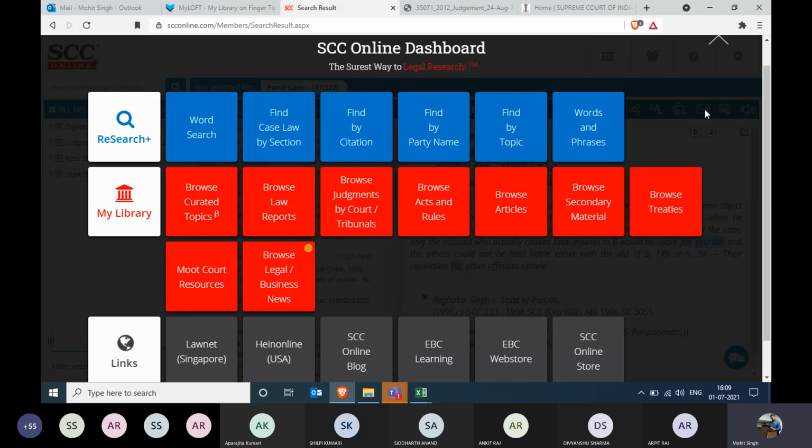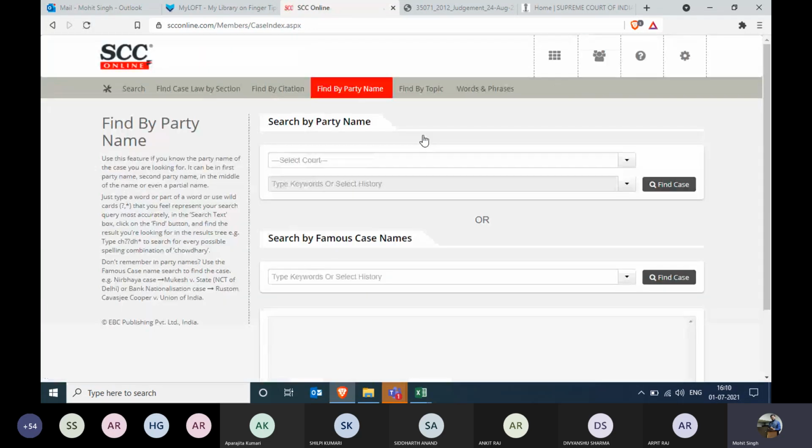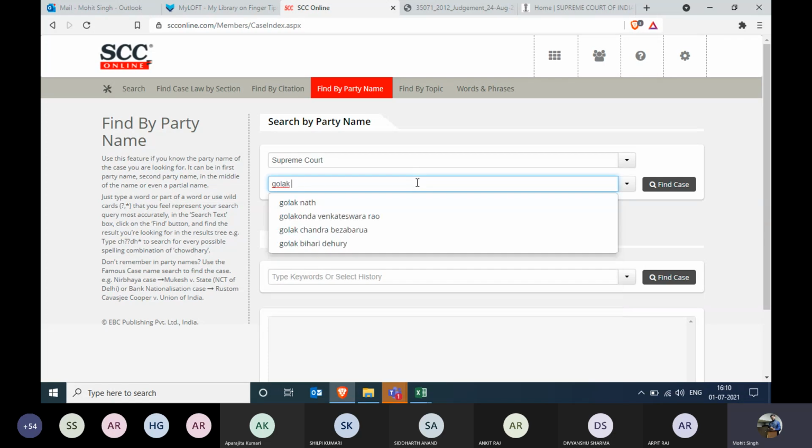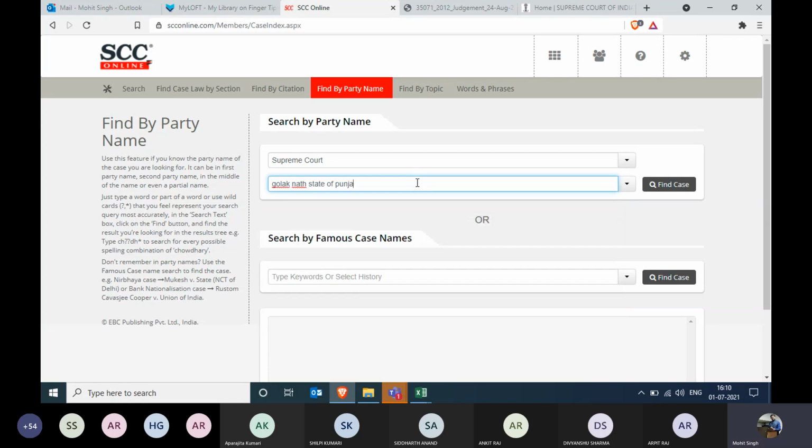First of all, students, the basic necessity of finding the overrule part is to locate one particular judgment, right? How can you open one judgment? By clicking on the find by citation, or by clicking on find by party name. We'll go with the party name. So in order to answer this question, I have to take a judgment which has been overruled. So let's take a judgment which you all are very familiar with. That is Golak Nath versus State of Punjab, right? We all know it has been overruled. So Golak Nath and State of Punjab.